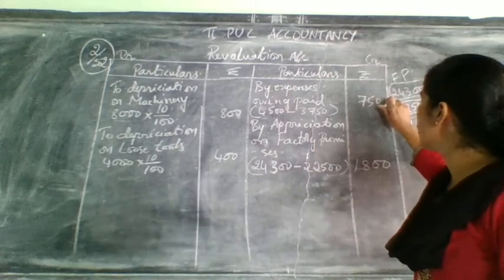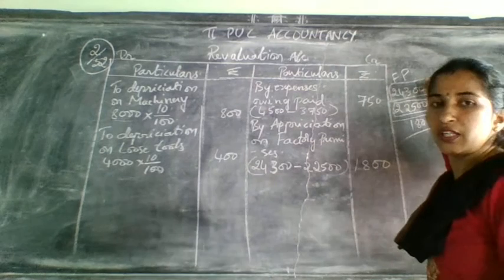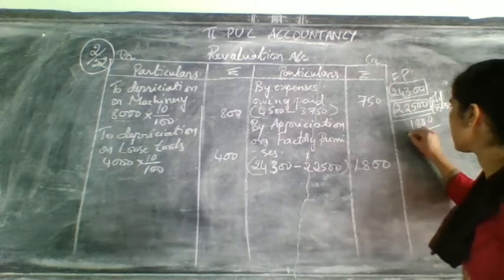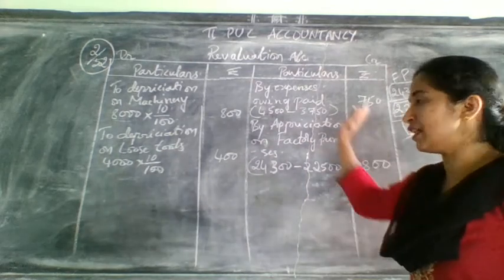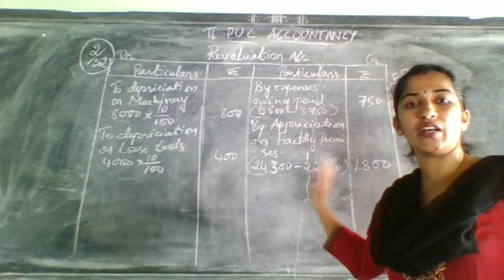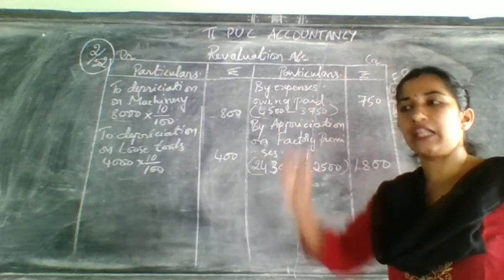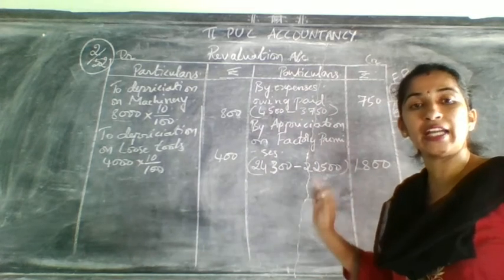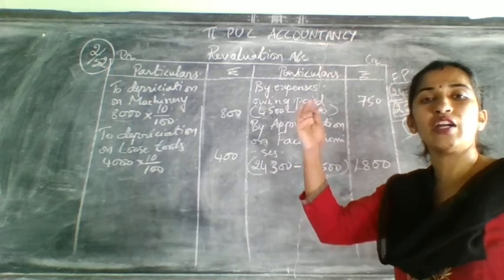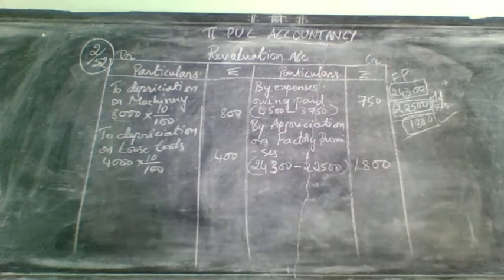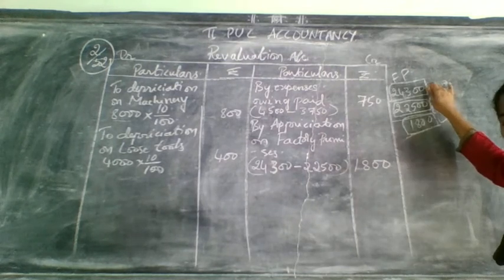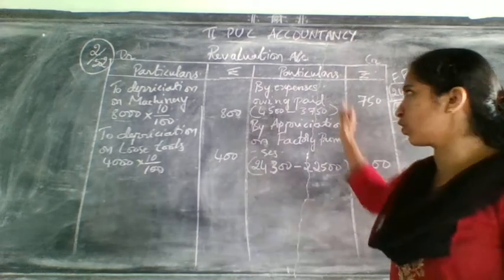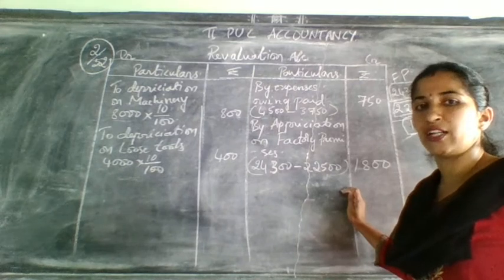Now its value came to which one? 24,300. When it came to that amount, that means it was increased. How much it was increased? It was increased to 1,800. In the revaluation account, the rule is what? Here we will take only the increase value or decrease value. We will not take any other values of assets at all. We will take assets and liabilities increase value or decrease value. So how much it was increased now? Factory premises was our asset, so it was increased 1,800. So that 1,800 you are going to take it on which side? Credit side of revaluation account.